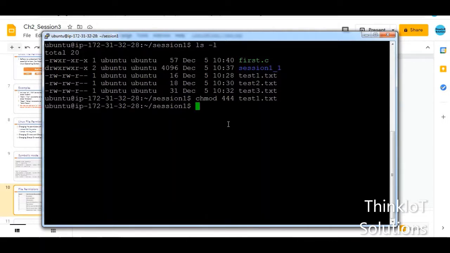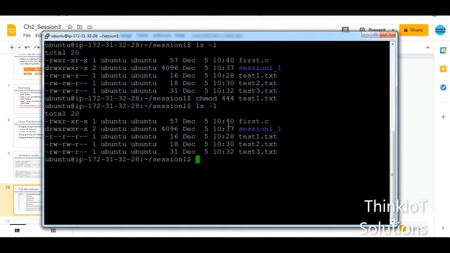So when I hit enter and I type ls space -l again, you can see that for this test1.txt how the permissions have changed. So here you have read write and then hyphen, read write hyphen, read hyphen hyphen. But now because I gave 444, all the user, group, and others only have read permission. They don't have write permission on this file. That is, even for the user, that is me, who has created this file, he can only read the file, but he cannot write it. So there is no write permission.